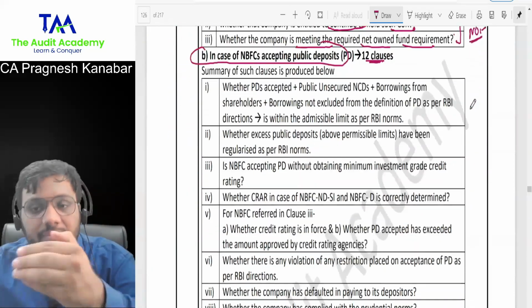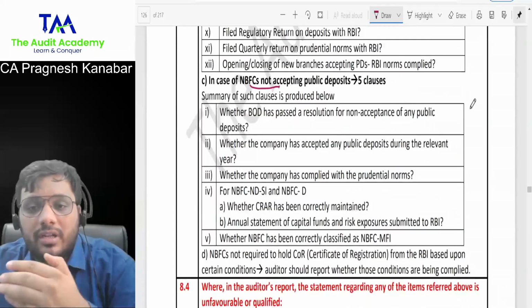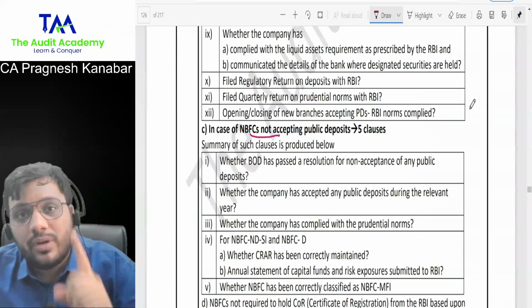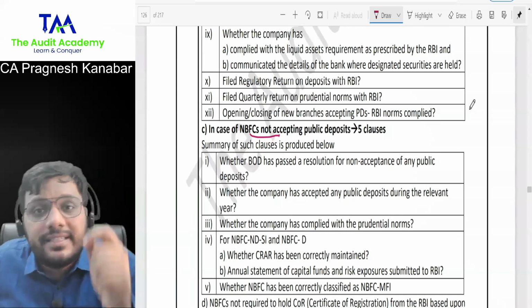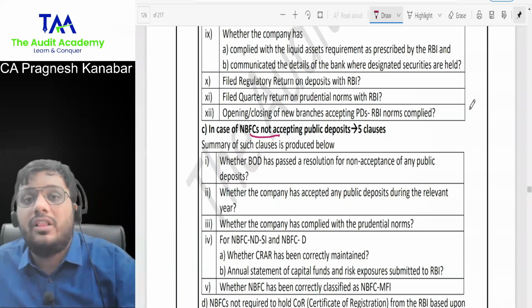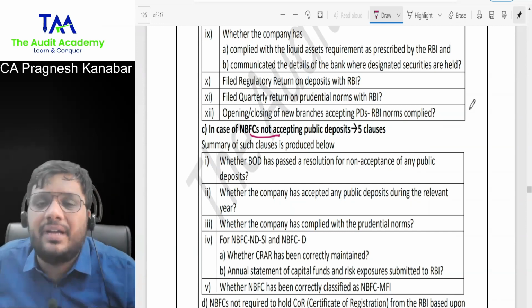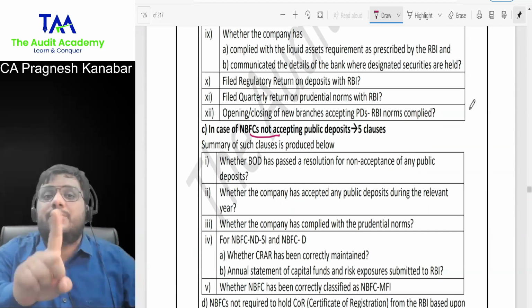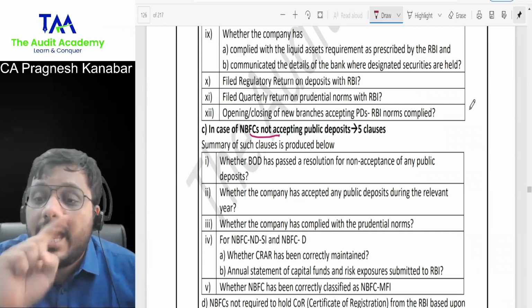For public deposit NBFCs, these 12 clauses. And for not accepting deposits, these 5 clauses. Auditor needs to conduct inquiry, prepare a report, and table that report in front of the board of directors. However, for all the points wherever there are negative remarks, auditor needs to prepare a separate exception report.